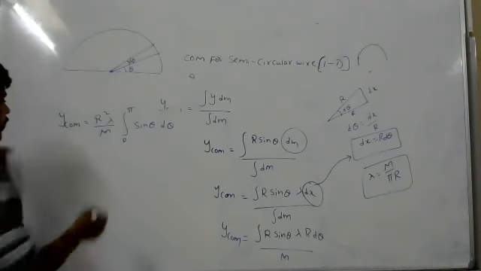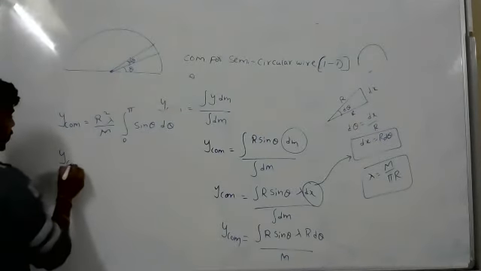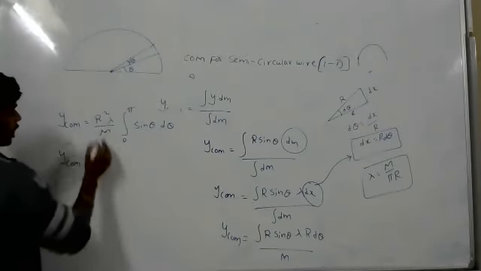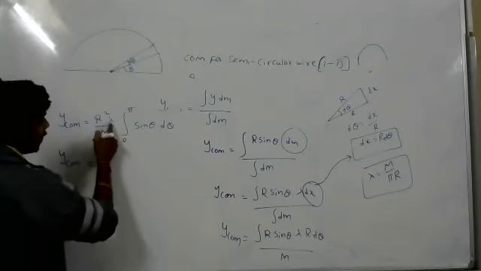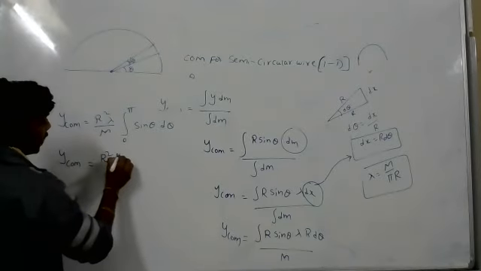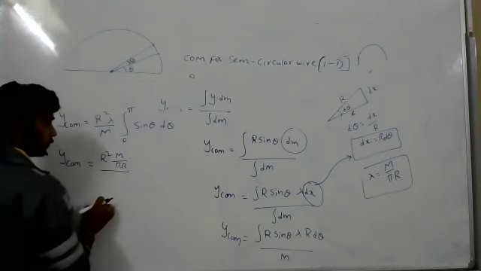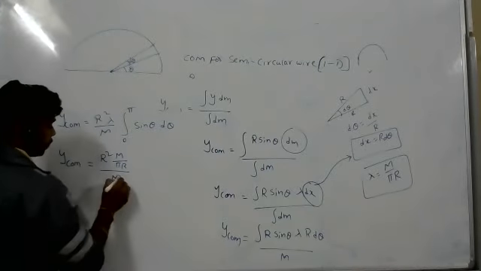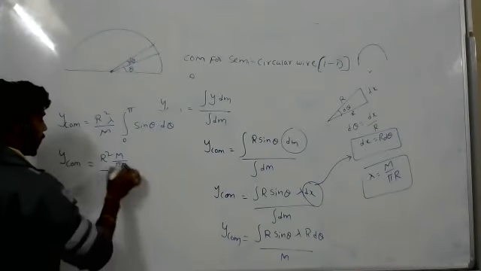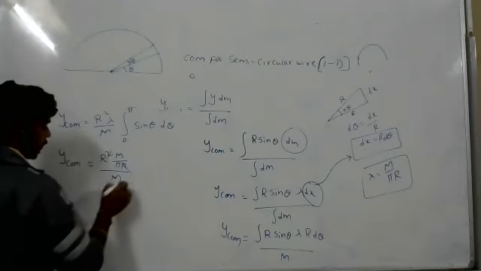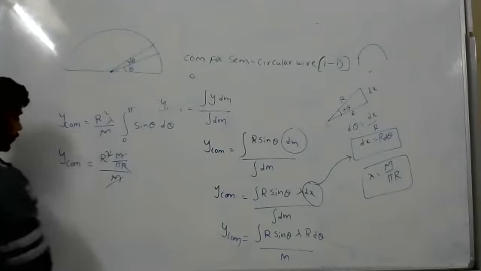Now look at this. Y center of mass equals r square, lambda in place I will write m by pi r, by m. R will get cancelled, m will get cancelled.